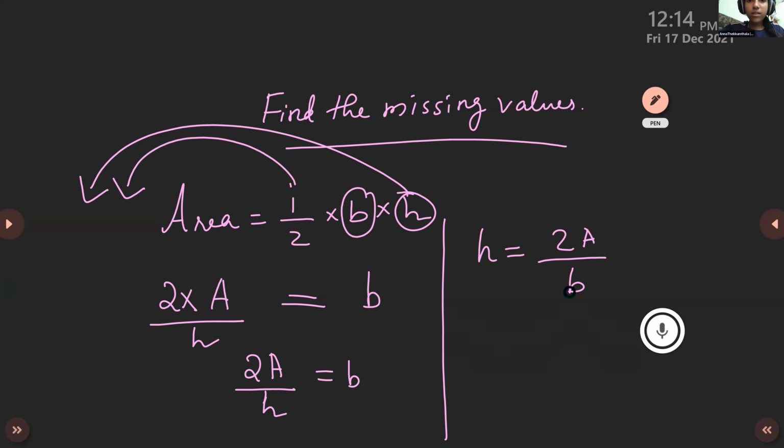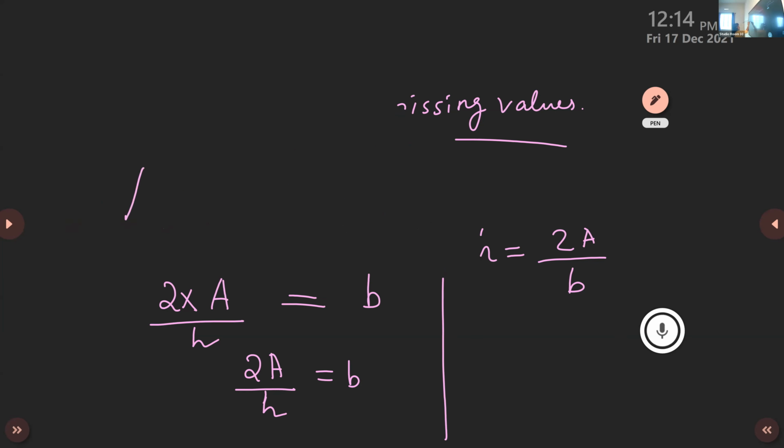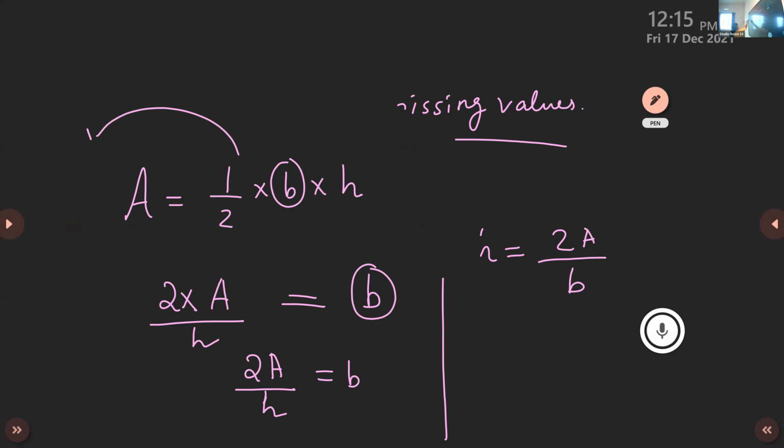Can you explain this? This one, we are just bringing it to this side. Suppose area is equal to, we know, half into base into height. We are asked to find breadth. Then we have to transpose half to the left side, h also to the left side.